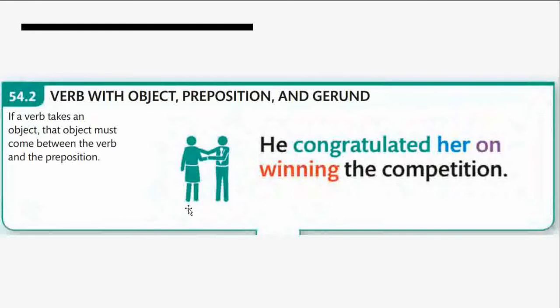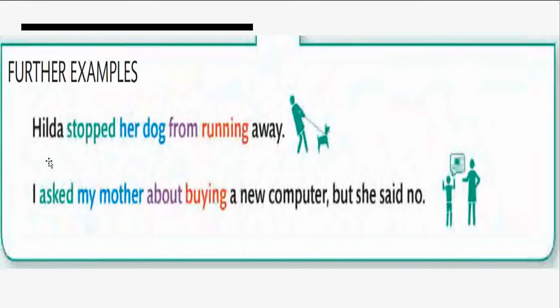With this construction we have a few examples. Hilda stopped her dog. Hilda stopped whom? Her dog. Hilda stopped her dog. Preposition is from, and then comes the gerund, running away. The next sentence, I asked my mother about buying a new computer, but she said no.